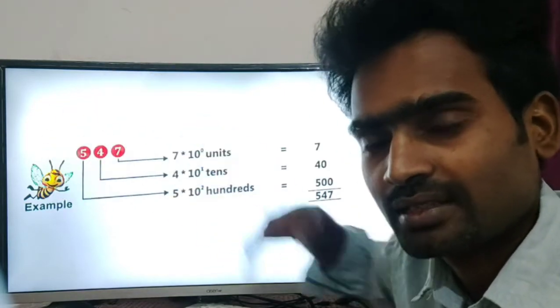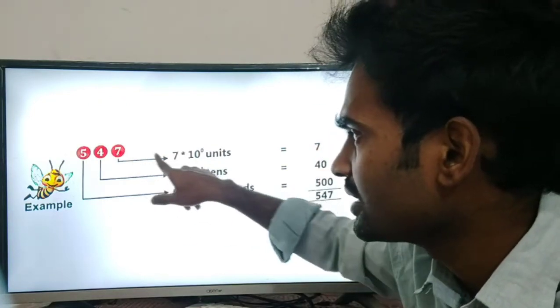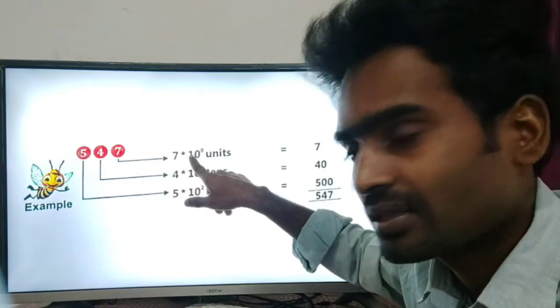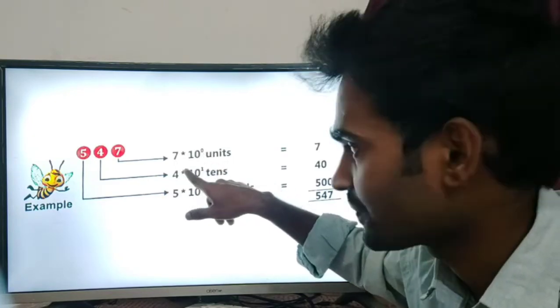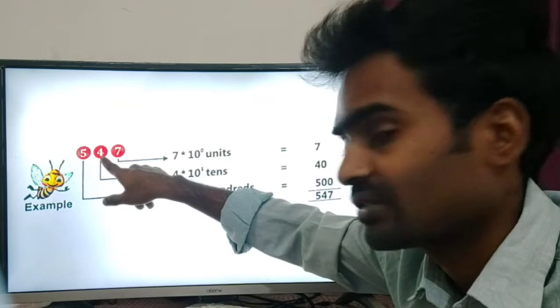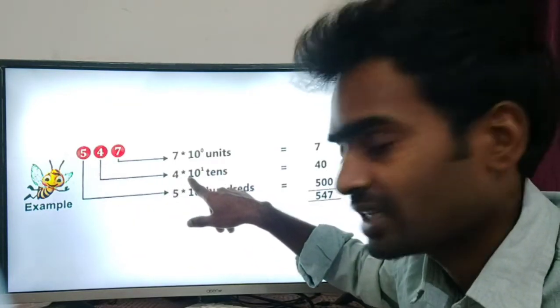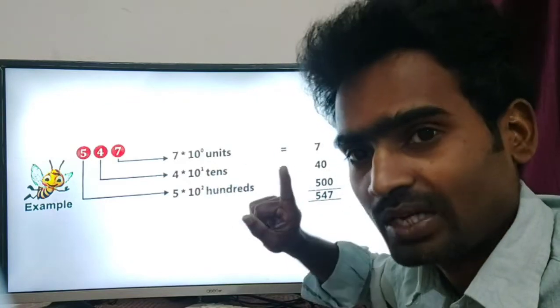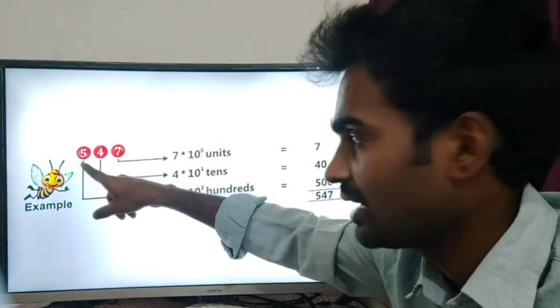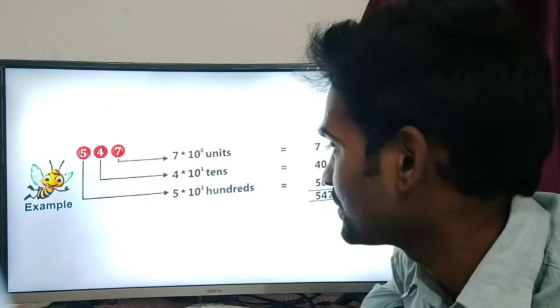So it will go on like this. Clear? Remember that. So we always write 7 into 10 power of 0 units, and in the first position we write 4, the value given here, 4 multiplied by 10 power of 1, because it is the first position, and this is the second position. Clear? This is the way we write it.